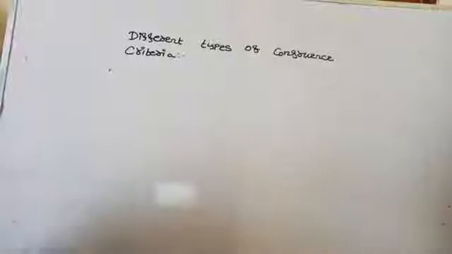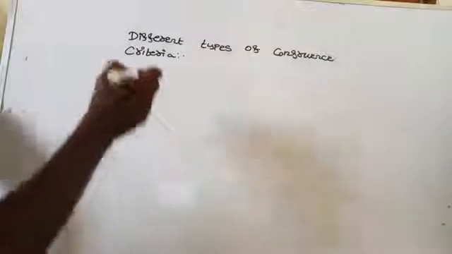Good morning to everybody. So, what we are doing? We are doing congruence of triangles. If two triangles are congruent, what is the meaning? Yes, if all the three sides are equal and the corresponding angles are equal. Okay, so what are the different types of congruence criteria in a triangle?